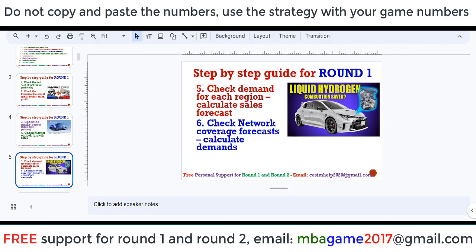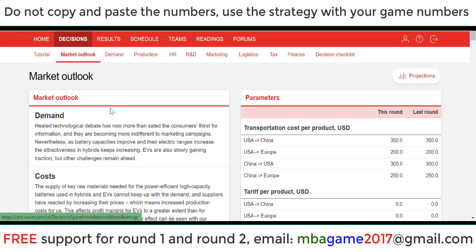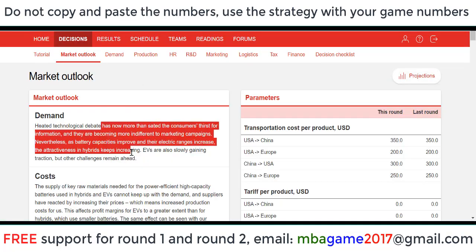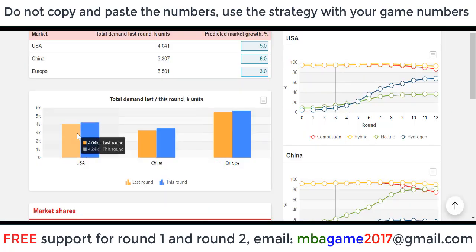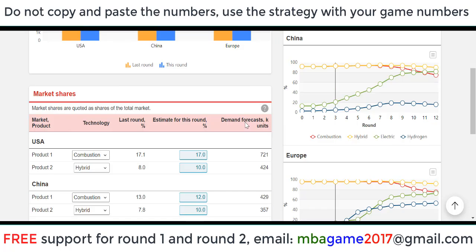I show you now. First, we check the demand, so we check the market outlook to see the increase, and also check the demand here. So we can see the demand increased about 200 in USA. The demand increased in here about 200 in China market. And in Europe also increase, not too much, so you should check that.